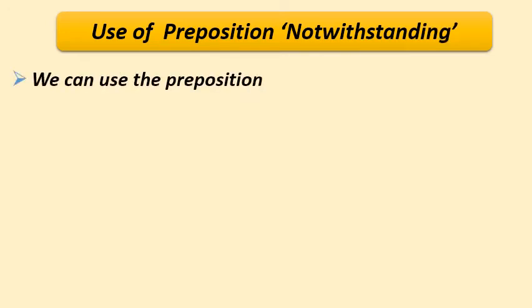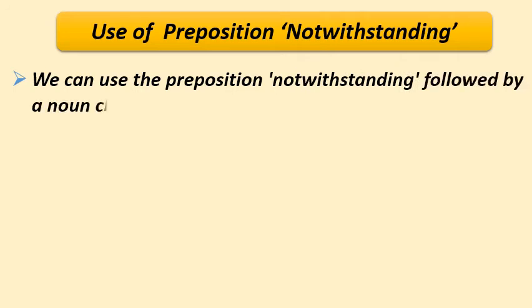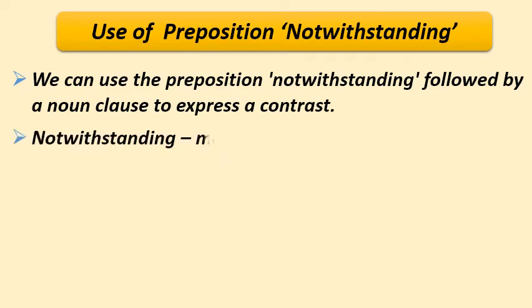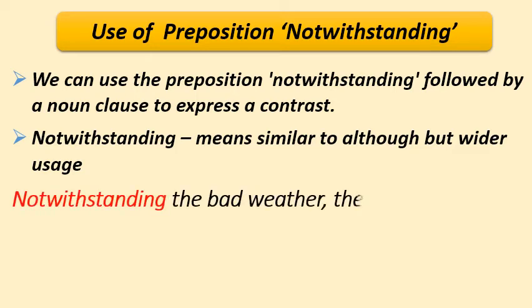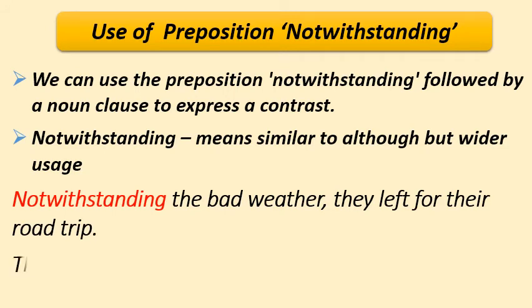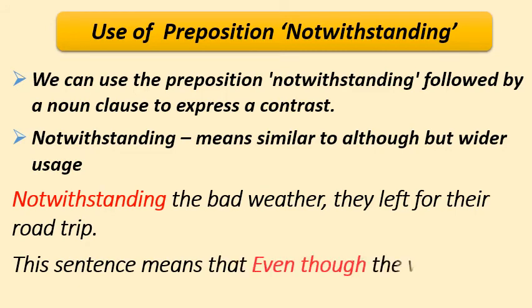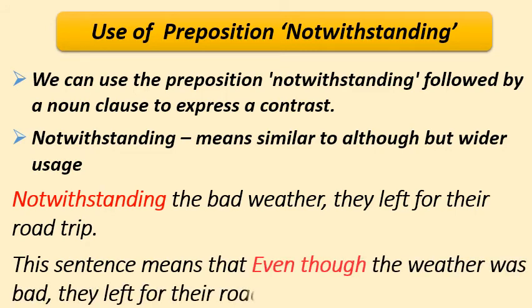So now let us see the use of the preposition notwithstanding. We can use the preposition notwithstanding followed by a noun clause to express a contrast. So, the meaning of notwithstanding is similar to although but with wider usage, meaning a number of ways. Let us see one example to clarify it. Notwithstanding the bad weather, they left for their road trip. So, this sentence means that even though the weather was bad, they left for their road trip.